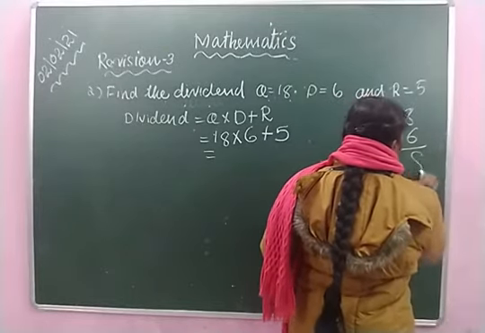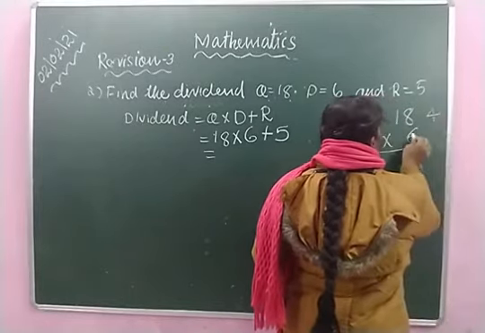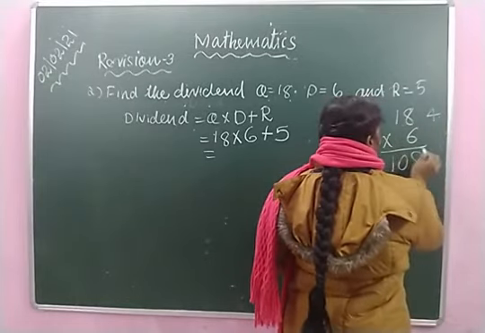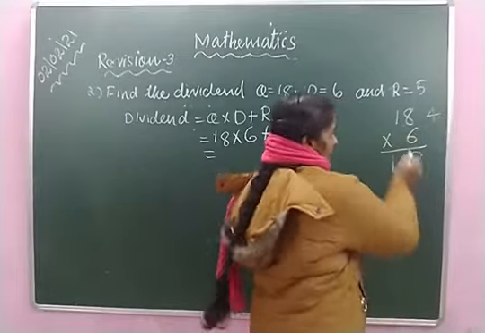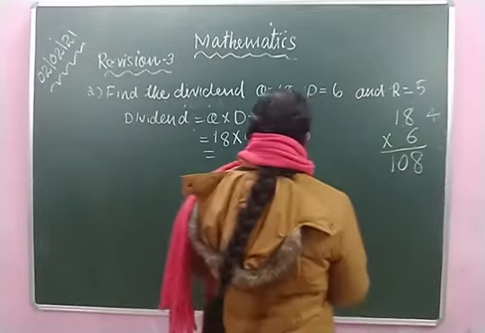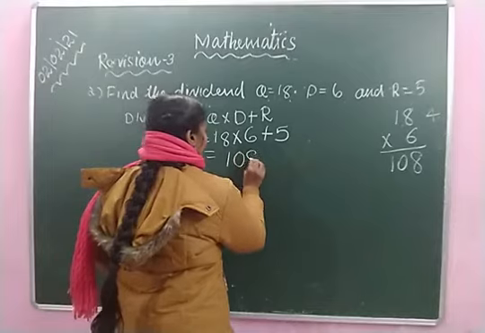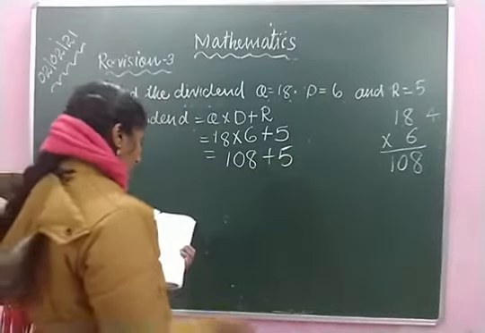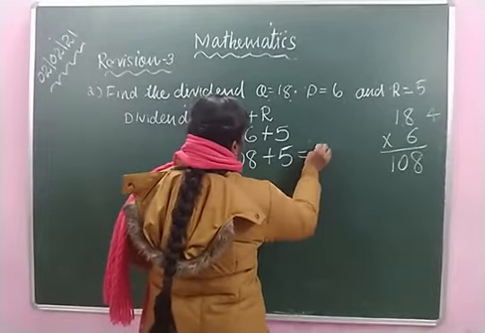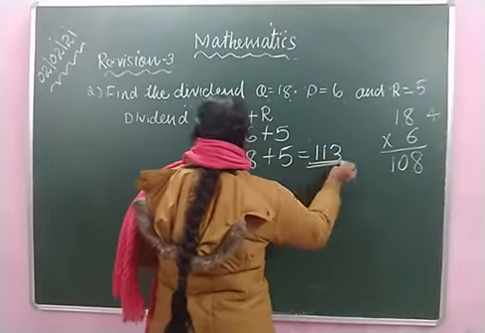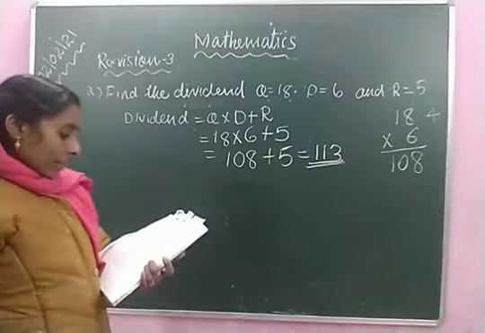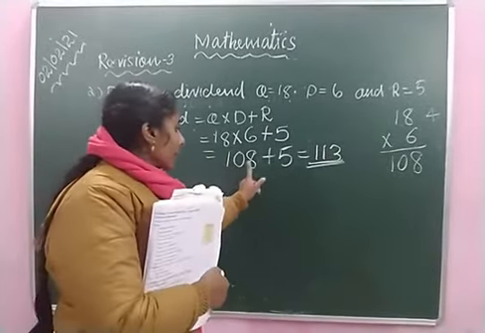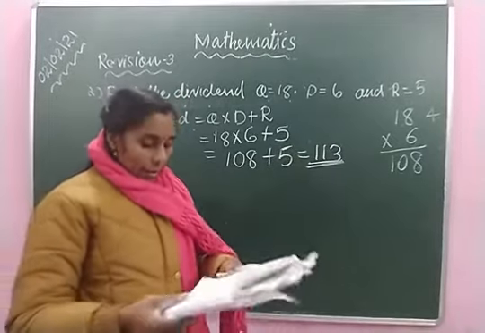8 6 are 48. 4 is here. 1 6 are 6. 6 plus 4 is 10. So 108 plus 5 is equal to 113. What will be the dividend? Okay. We have got dividend: 108 plus 5 is equal to 113.